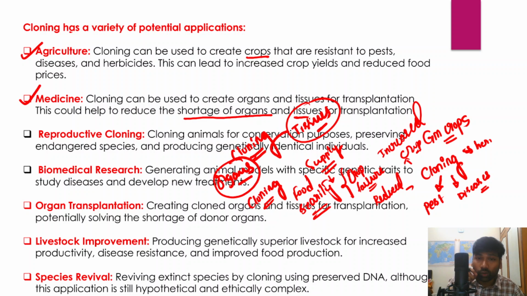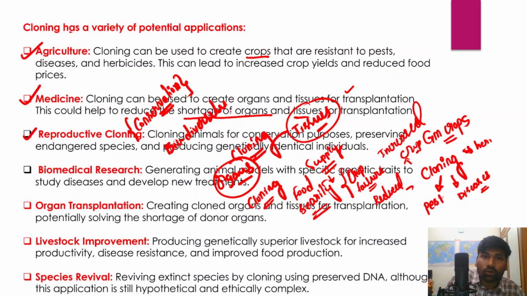Remember, I told you that there is a huge demand for transplantation, right? Apart from that, it can also be used in reproductive cloning, particularly for conservation purposes. Remember that a lot of animal species are being endangered, they are threatened, and most of the species are either critically endangered or endangered, and conservation is very important to sustainably protect biodiversity.